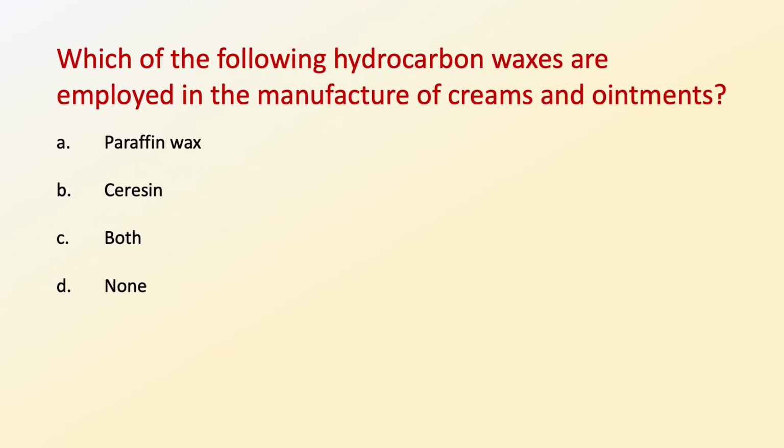Which of the following hydrocarbon waxes are employed in the manufacture of creams and ointments? The options are option A, paraffin wax, option B, sericin, option C, both paraffin wax and sericin, or option D, none of the options. So the correct option is option B, which is sericin. So hydrocarbon waxes which are employed in the manufacturing of creams and ointments are sericin.